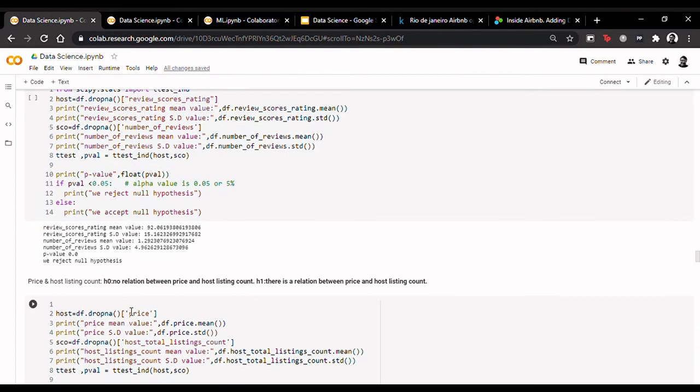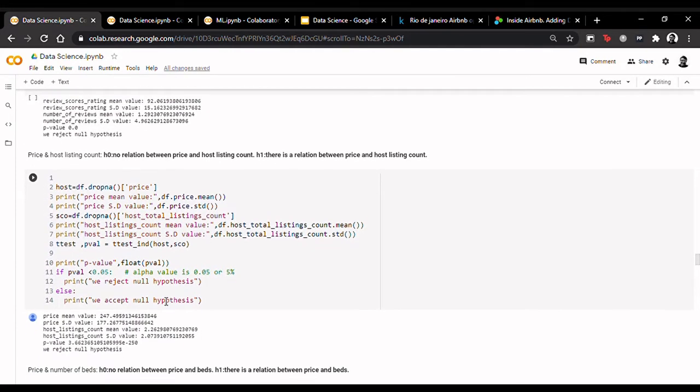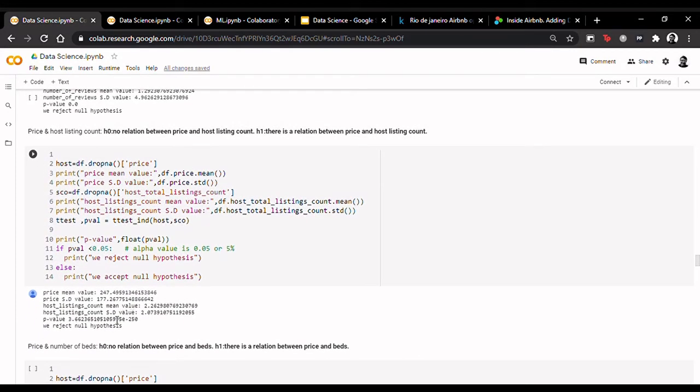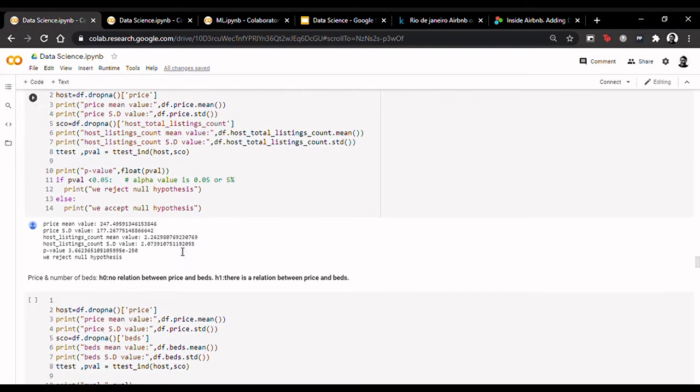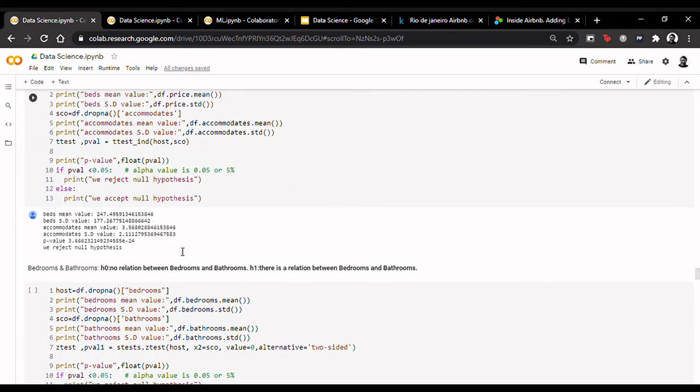In another hypothesis test, we have the relationship between price and host listings count. So we see that the p-value is below the threshold, which is 5%. So we can say that we reject the null hypothesis, which means that there is a relationship between price and host total listings count. This was of course apparent from the heat map itself. In such a way, we do the hypothesis tests for 3 more relationships.